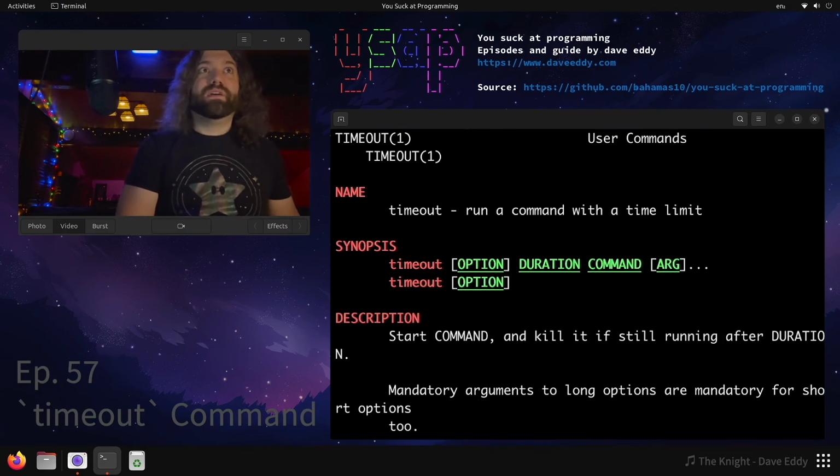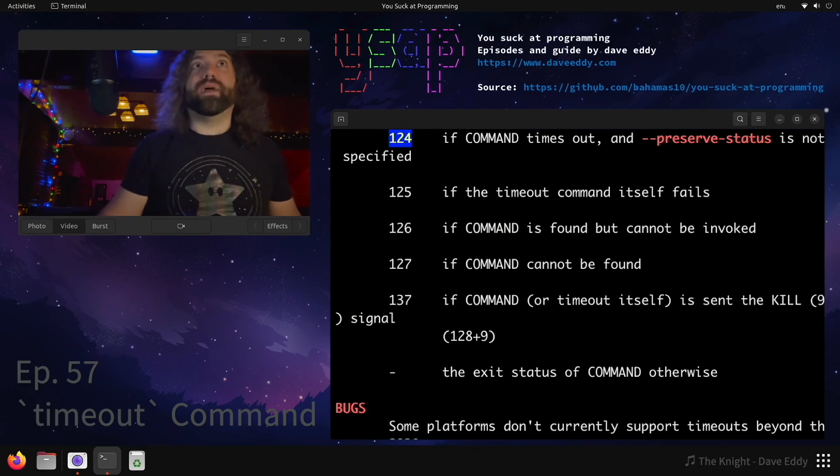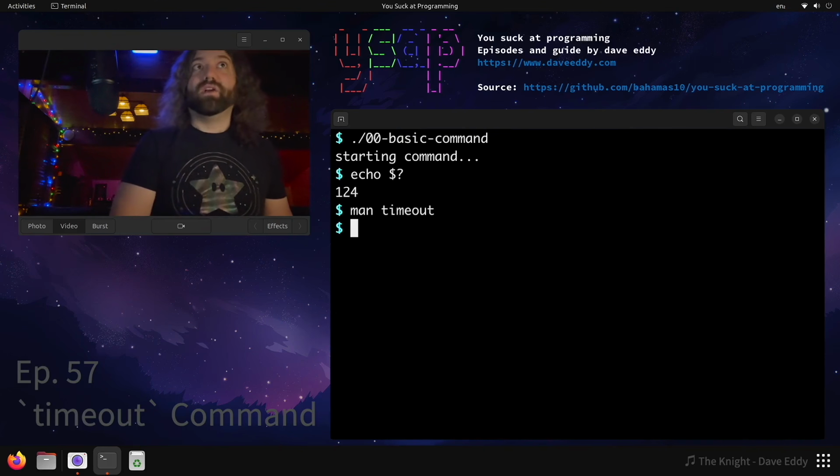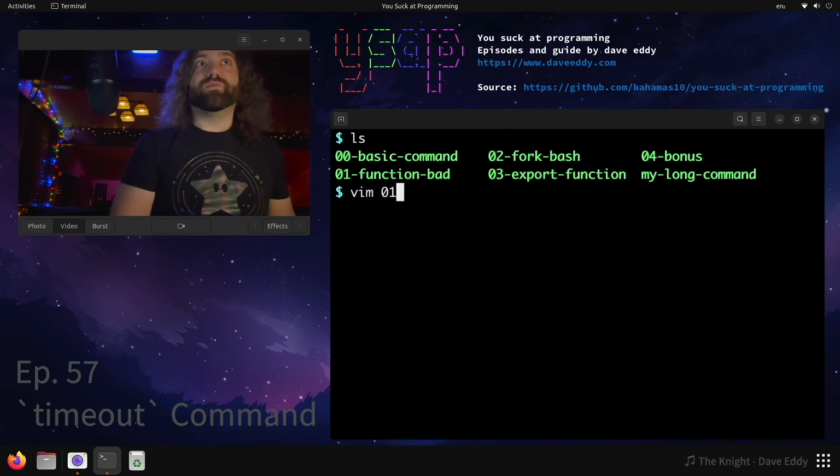If we man timeout, was it 124? Yeah, we can see if command times out and preserve status is not specified. So it errored. It was timeout that gave us that error. Cool. That's super useful. Well, what else do we have?